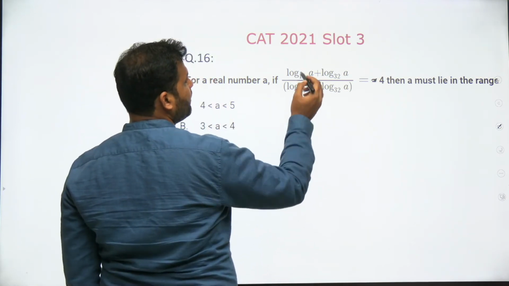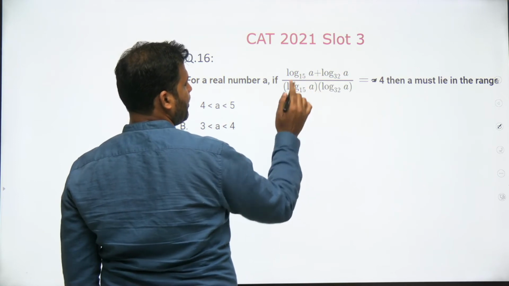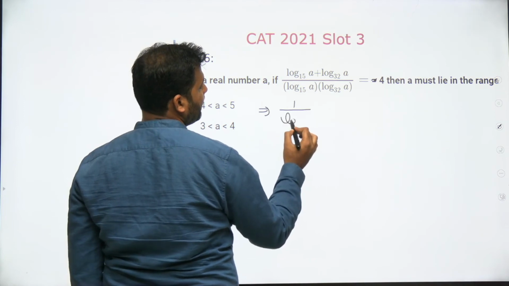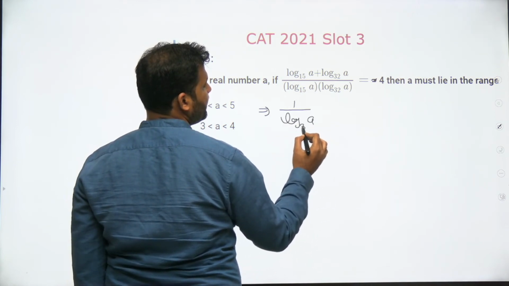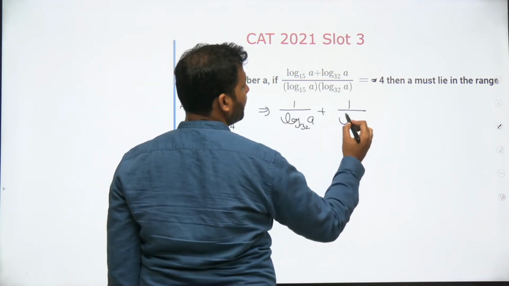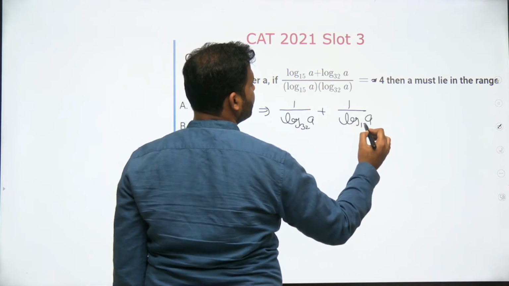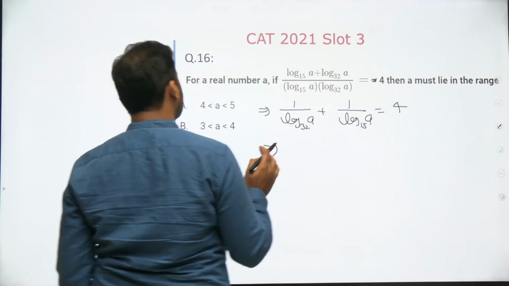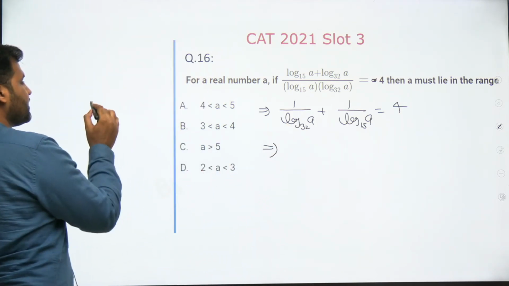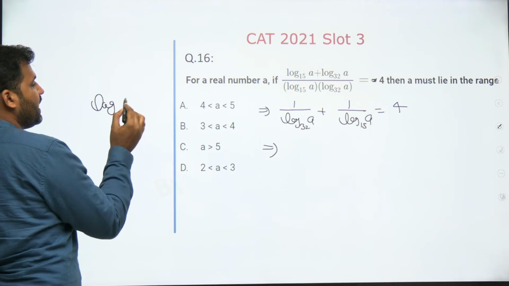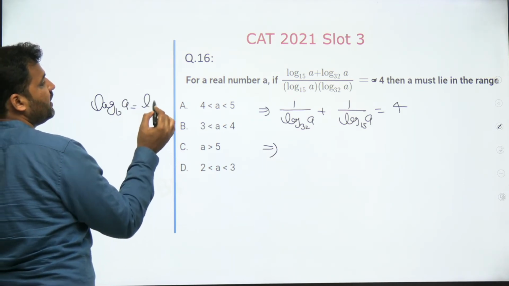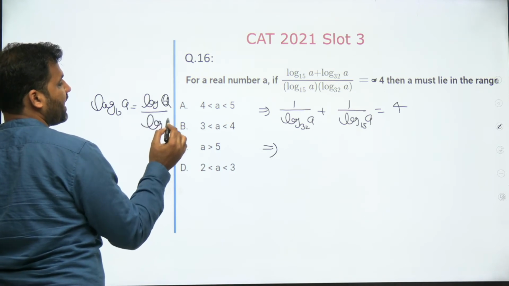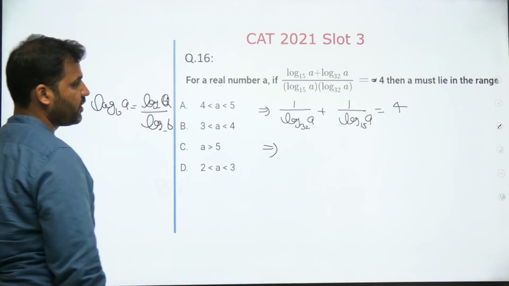Guys, divide it individually. Can I divide the log a to the base 15 into this value completely? So I'll get 1 upon log a to the base 32 plus 1 upon log of a to the base 15 equal to 4. Now you should know the basic rule of logarithm. What is the meaning of log a to the base p? Log a to the base p means log a upon log p, right? And you can put any base here that you want to put, right?